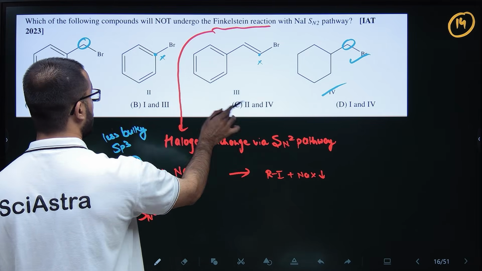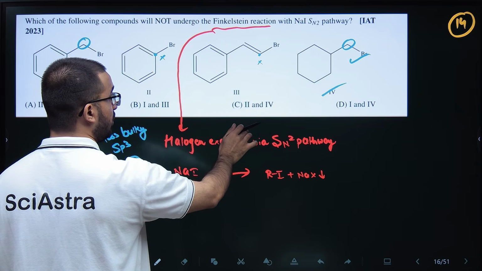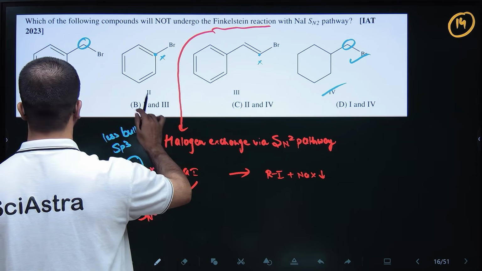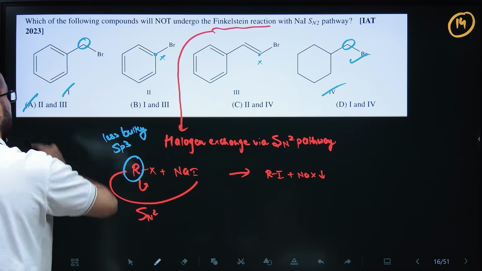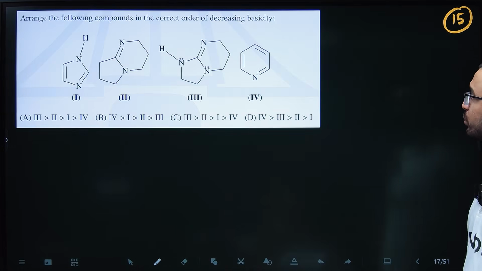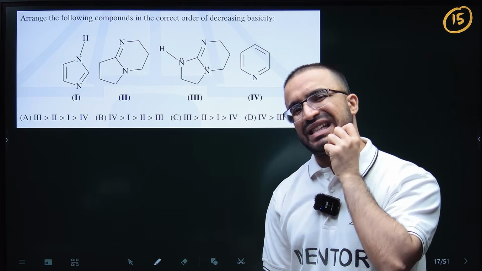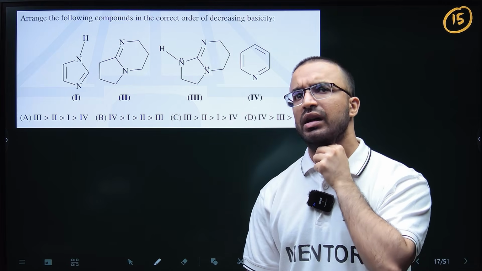1 and 4 will undergo, and 2 and 3 will not undergo. Okay. Chalo. Next question is 15th question. So again, GOC is also important, and it is seldom asked from GOC, but it can be asked, right?